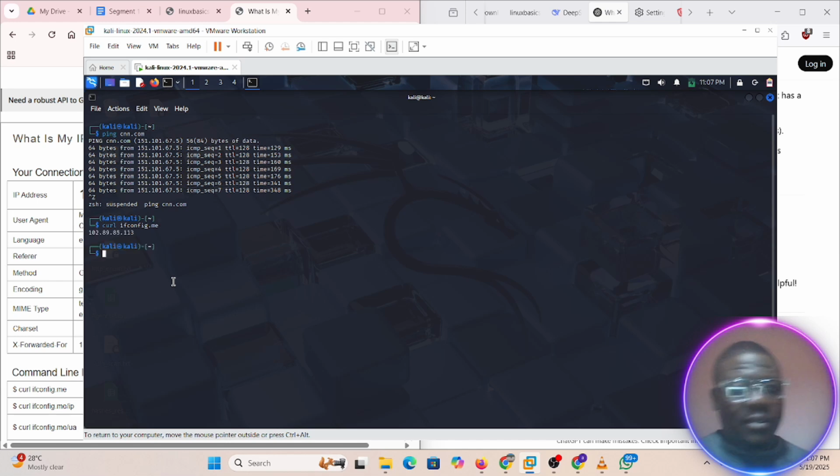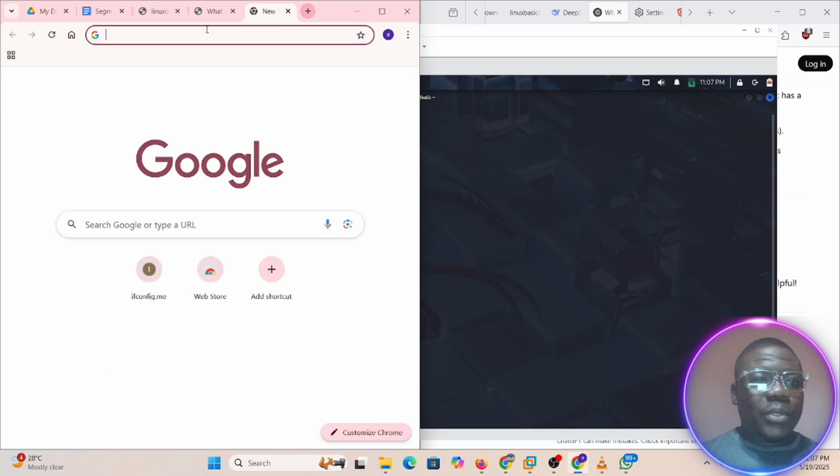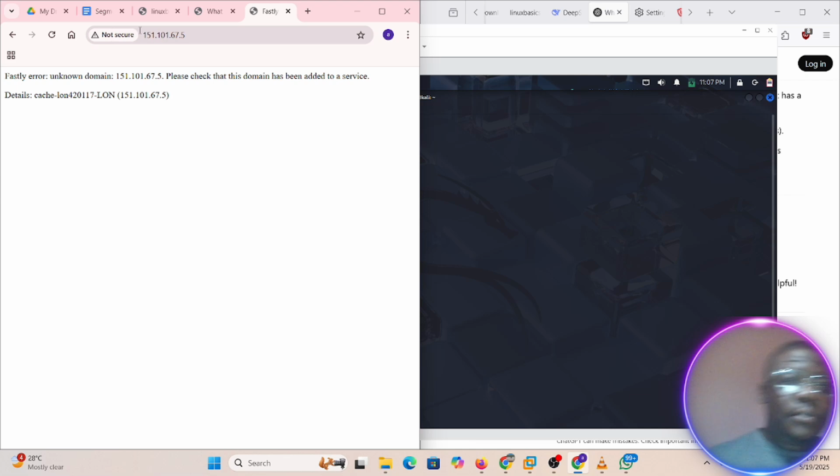One beautiful thing I want you to realize is that when I pinged CNN, it resolved the name to an IP address, because it is with this IP address that it could reach CNN. So if I copy this IP address and put it in my URL, it should take me to CNN. Okay, let's see.